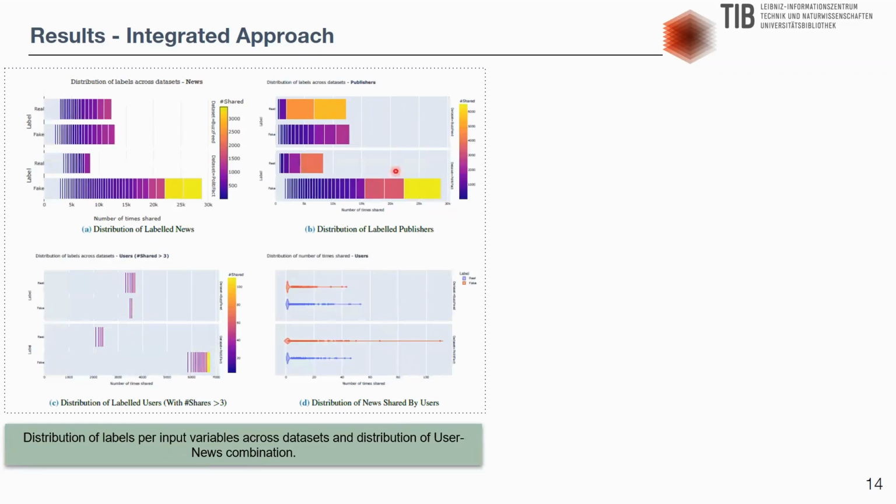The figure demonstrates the distribution of various input variables across both datasets, BuzzFeed and PolitiFact, where figures A and B represent distributions of news shared and the news shared by publishers. Figure C depicts the distribution of users sharing more than 3 news, and figure D represents the distribution of user-news interaction.